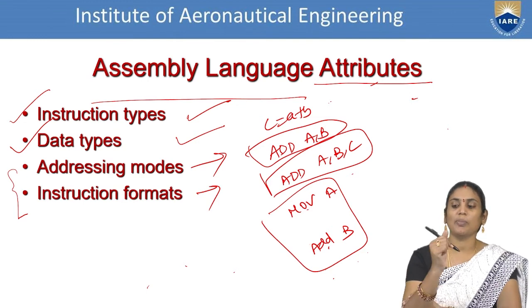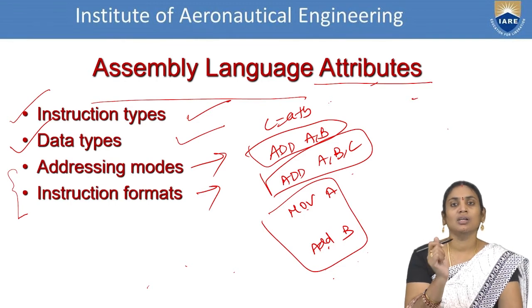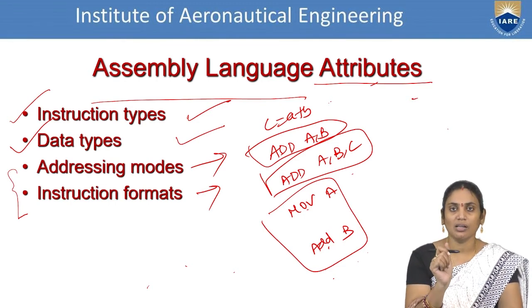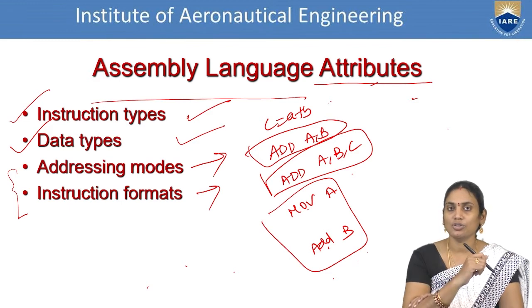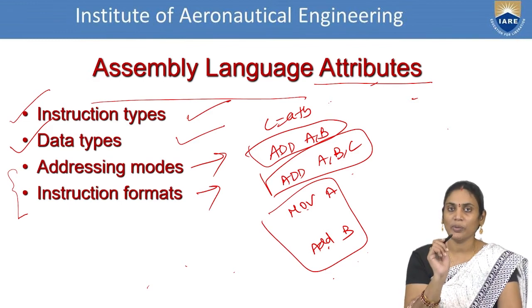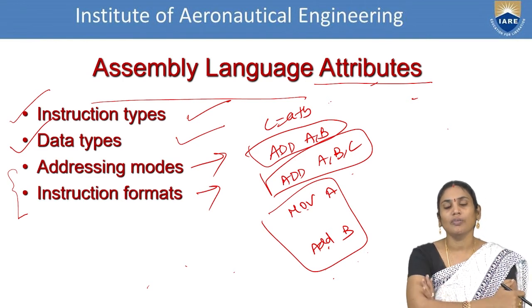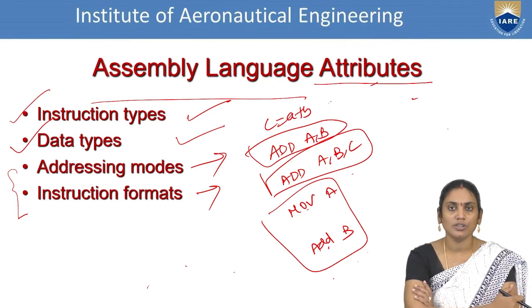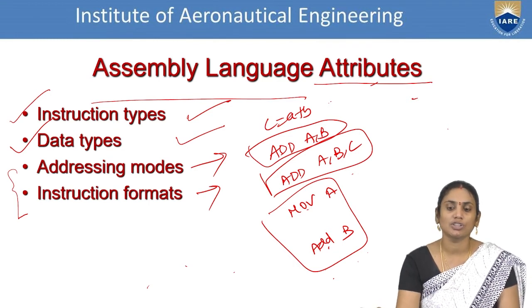For example, if the pen is compatible with one refill, we can fit only that particular refill. If the pen is not compatible with any other forms of refill, then it is not possible to write or make use of this particular pen. Similarly, when you have some conventions that are followed in computers, according to those conventions only, you can execute the program. This is the basic idea of the instruction format.